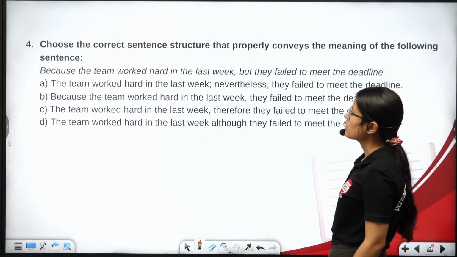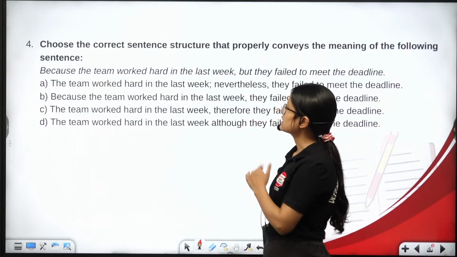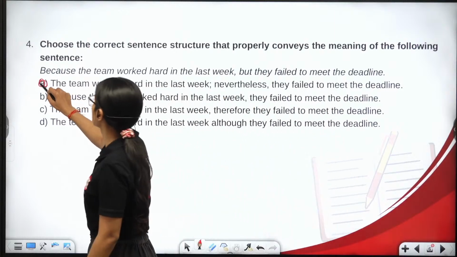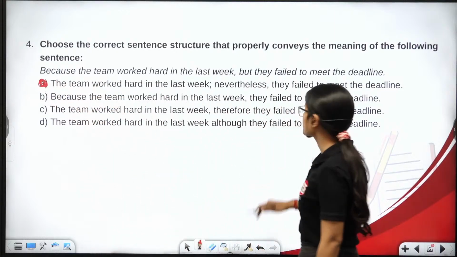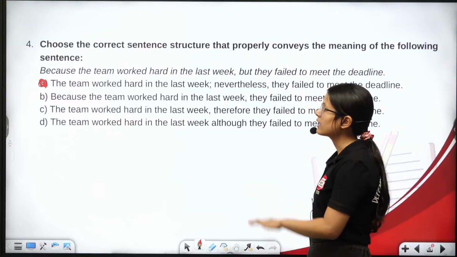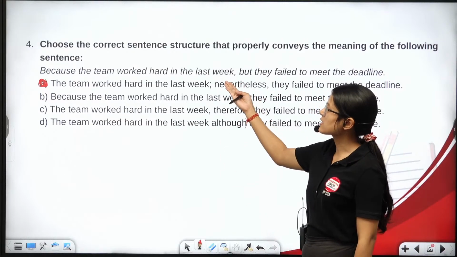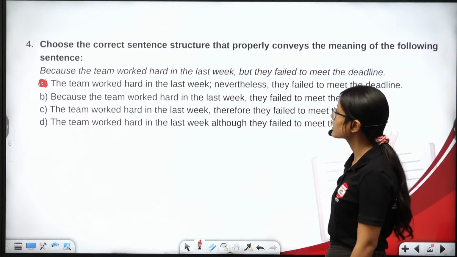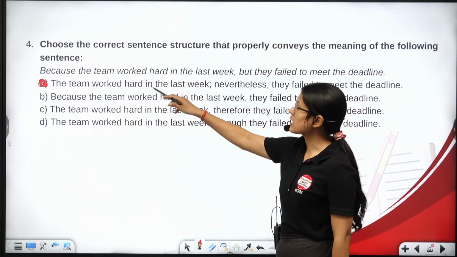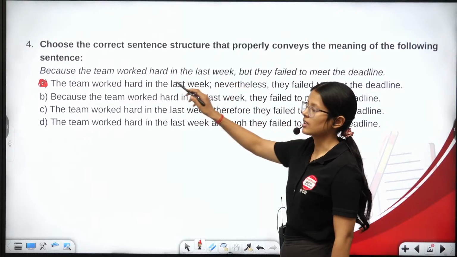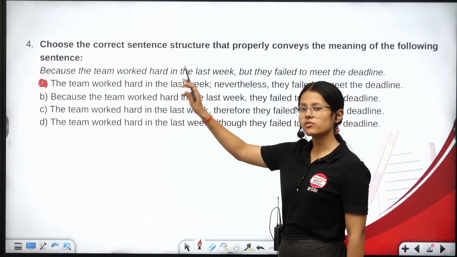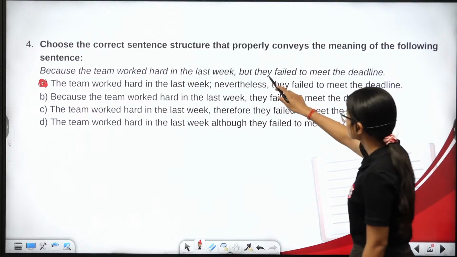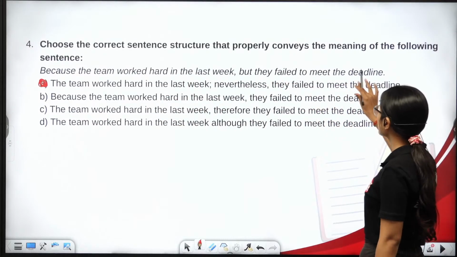So, the team worked hard in the last week. Nevertheless, they failed to meet the deadline. Now, why option A? What's the sense they want to convey with this sentence? It's the reason, because the team worked hard in the last week. It was because of their hard work, but they failed to meet the deadline.